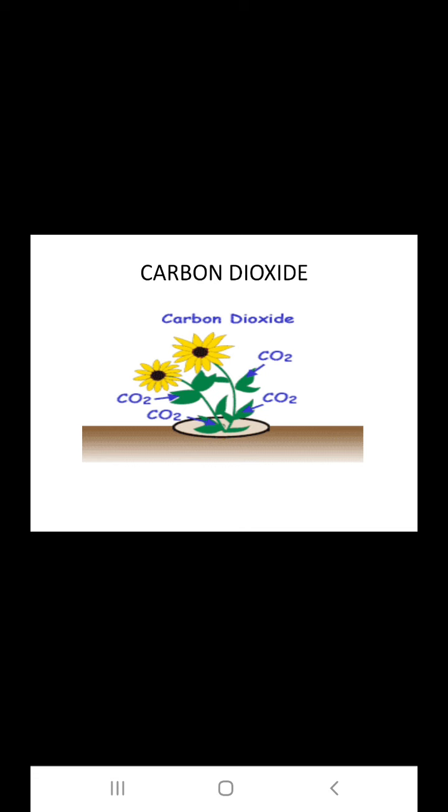Carbon dioxide plays an important role in photosynthesis. By utilizing the light energy, leaves convert carbon dioxide and water into glucose. Carbon dioxide enters the leaves through stomata. In submerged and aquatic plants, carbon dioxide is absorbed in the form of carbonates and bicarbonates through the epidermal cells.